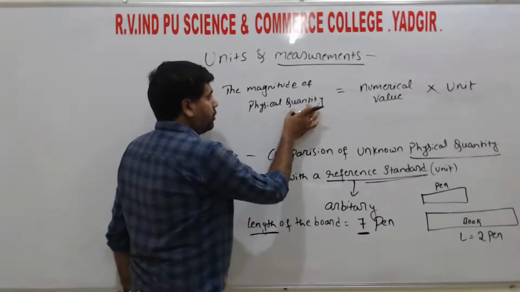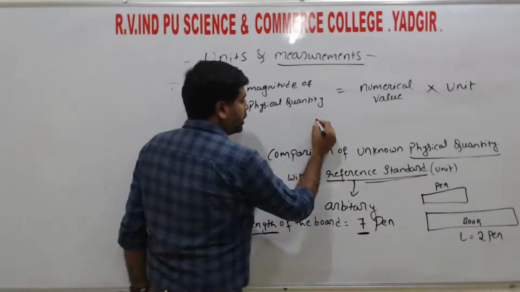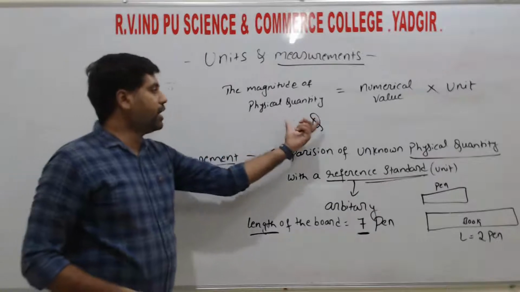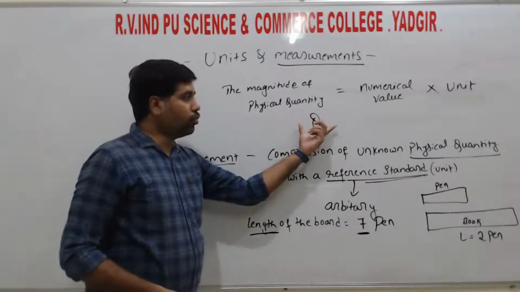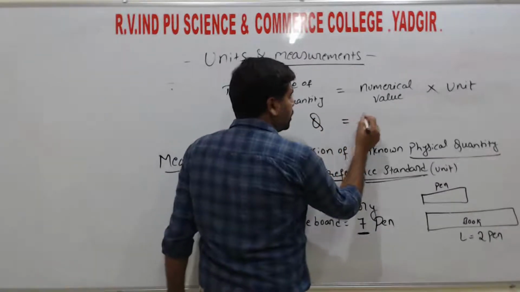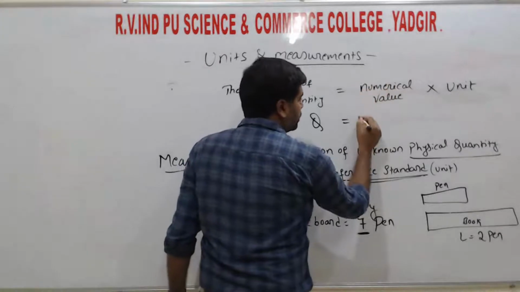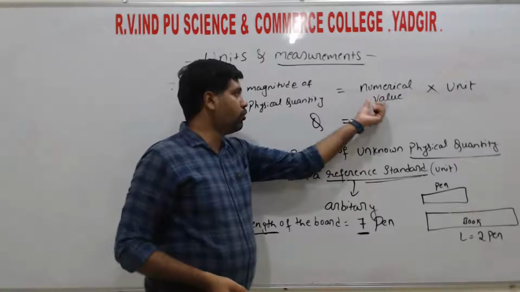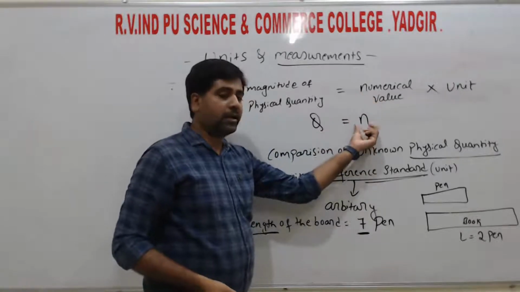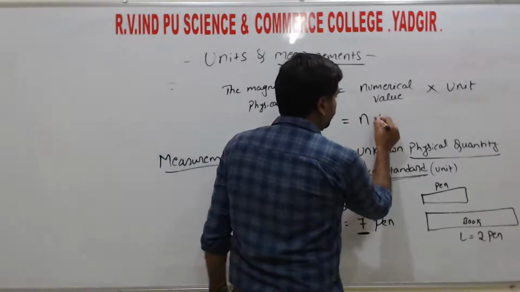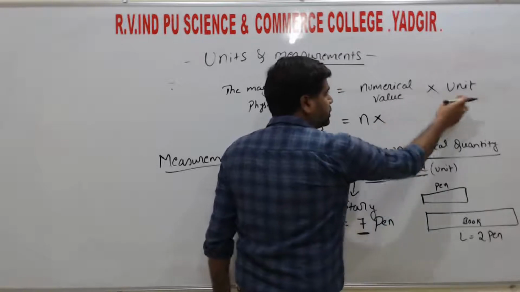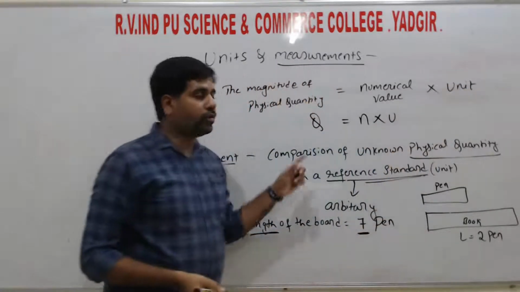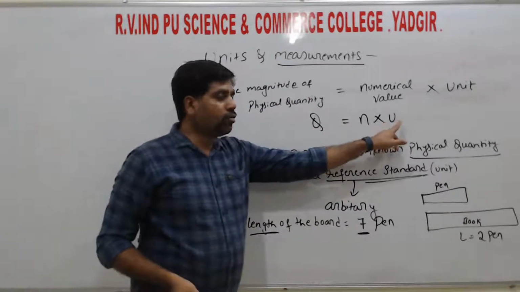So if we write the magnitude of the physical quantity can be taken as q, or any variable, that is p or q, that is equals to numerical value, so I am taking this one as n, right? The first letter of the numerical value is n, hence I am taking n into keeping as this unit, that is u. So q is equals to n into u.